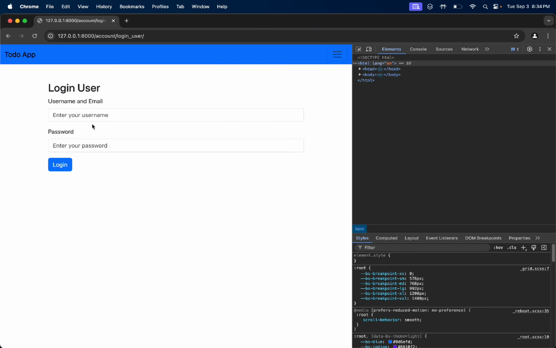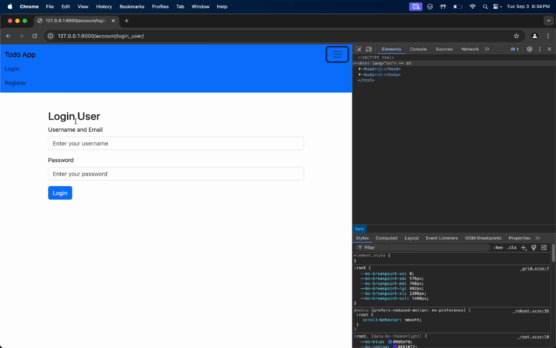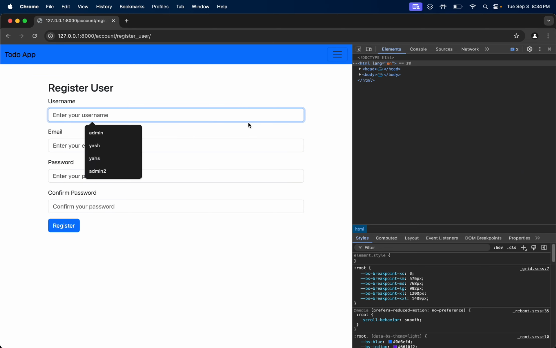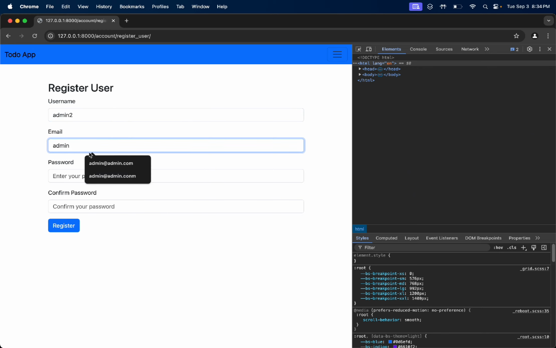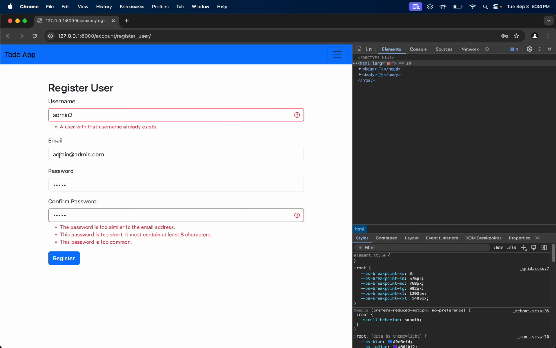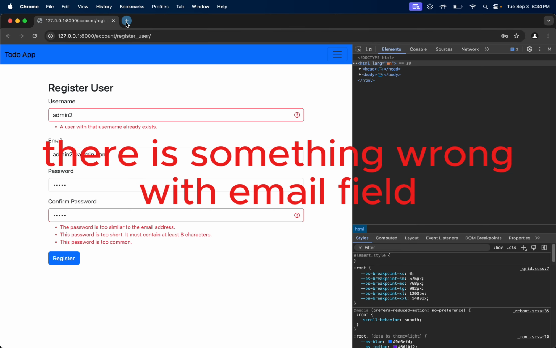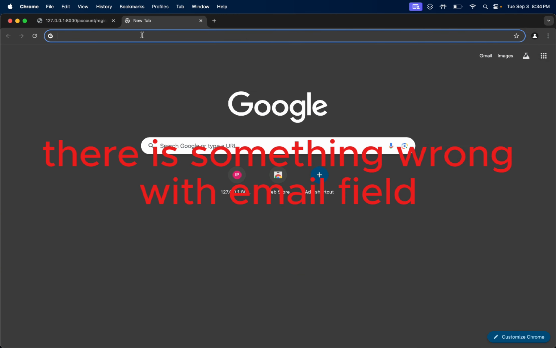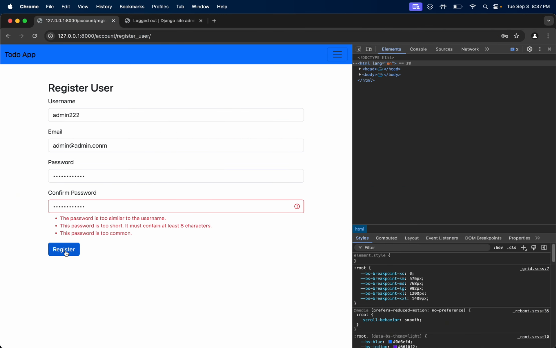If I log out and go to register user, I say admin2, admin@admin.com, admin, admin, and let's check for the email. Why is it not showing? Okay, copy, paste, register.